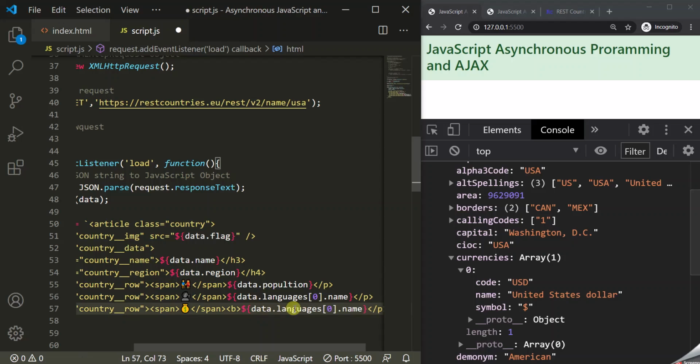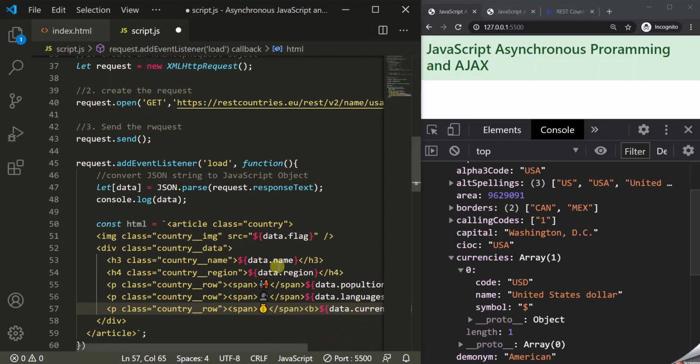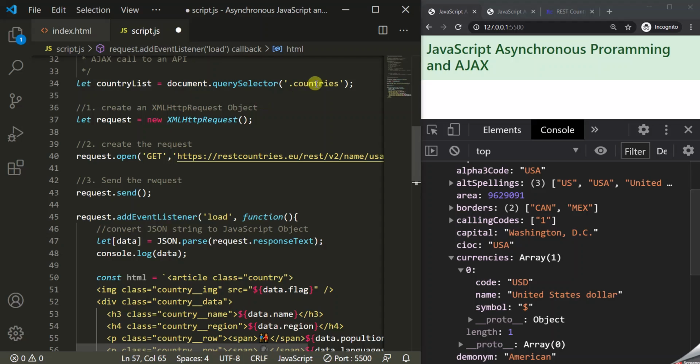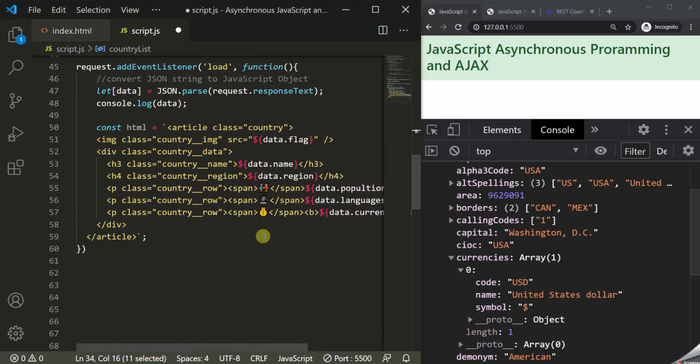Let's use it here, and let's change the array name from languages to currencies. Okay, so finally we want to insert this HTML inside our web page. So for that, let's get access. We have already written this code to get access to that div element inside which we want to display the country. So let's copy this variable from here,